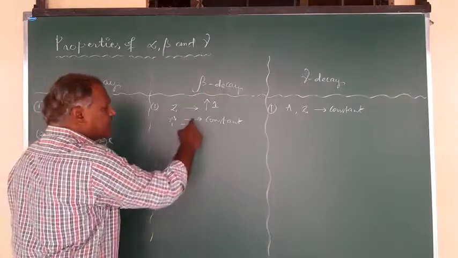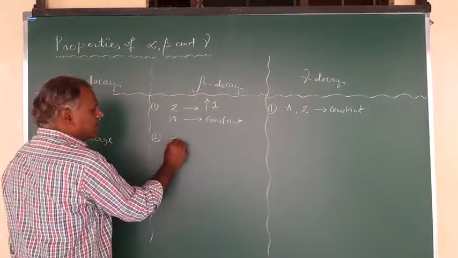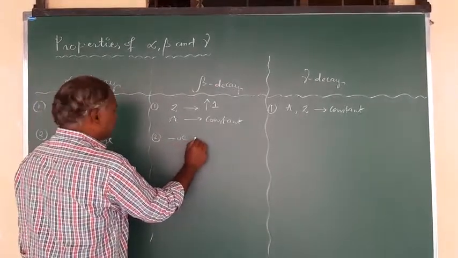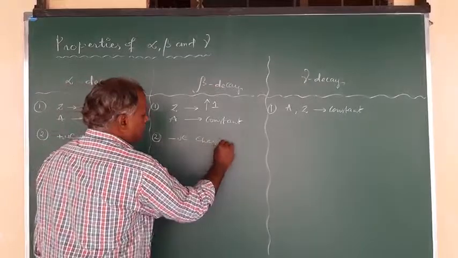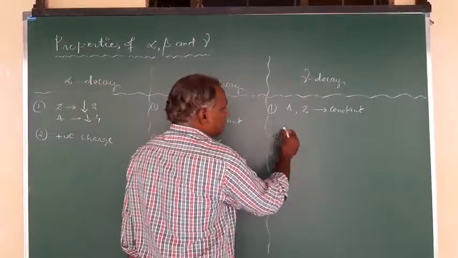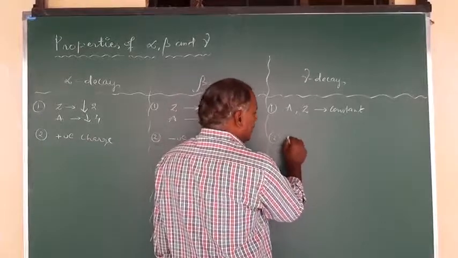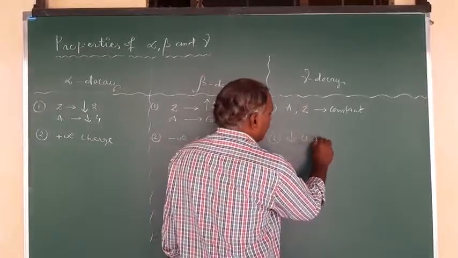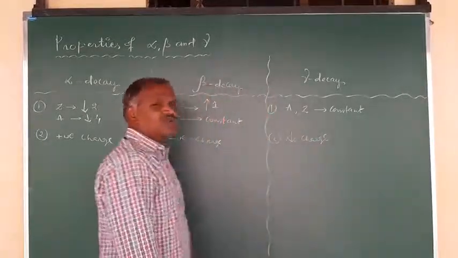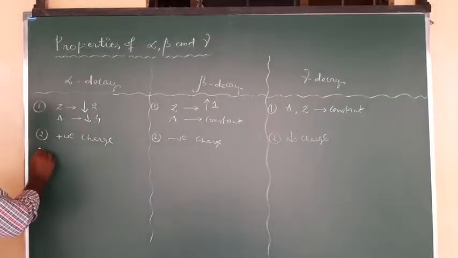And here beta decay is an emission of an electron, which is negatively charged. And for gamma decay, what does it say? Radiation, it is not a particle, right? It has no charge. No charge.